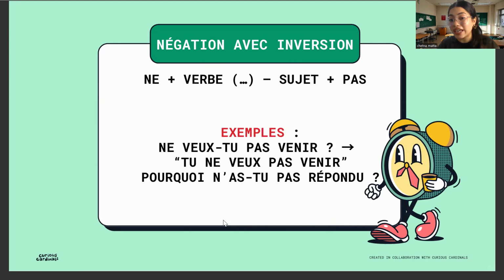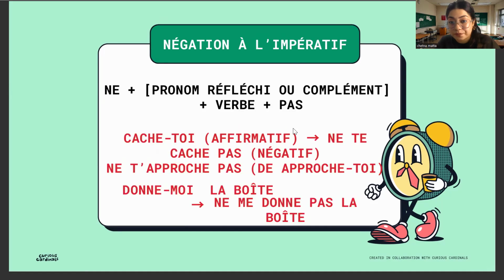Whenever you need to do inversion with negation, take care that the verb and the subject which comes with a hyphen are a group of best friends. The best friends never get separated. So just put ne before the verb and pas after the subject. Ne veux-tu pas venir? Right? So basically, this is how you are going to do the negation with inversion.